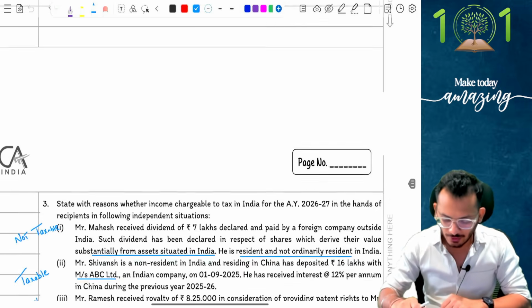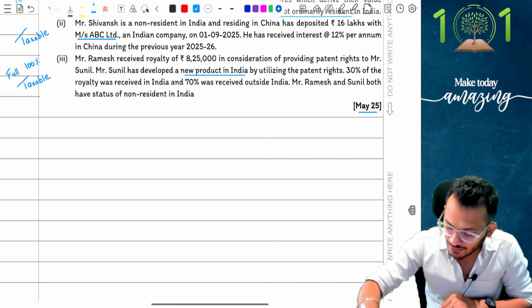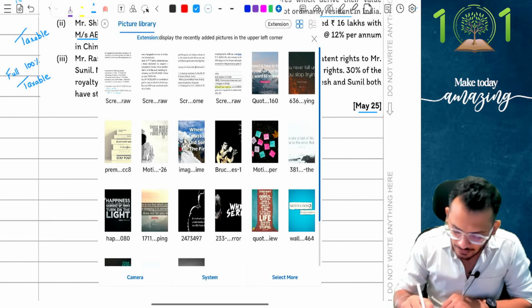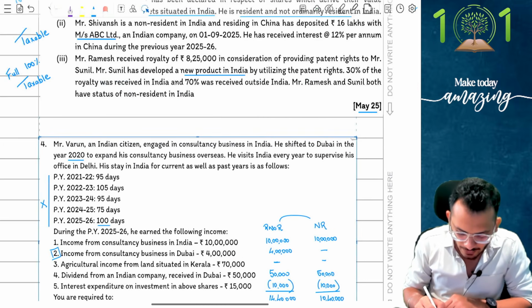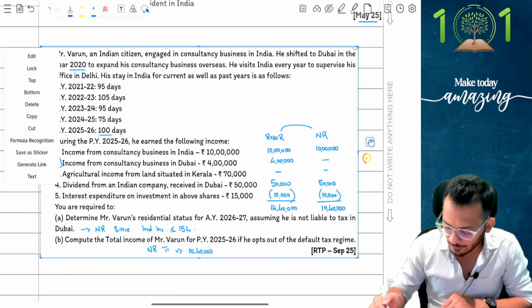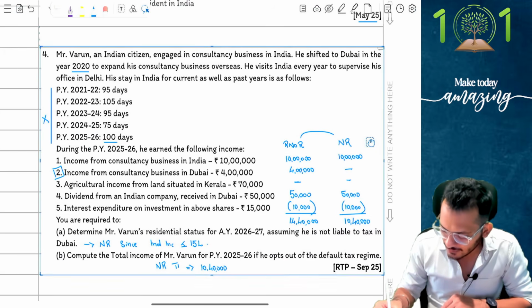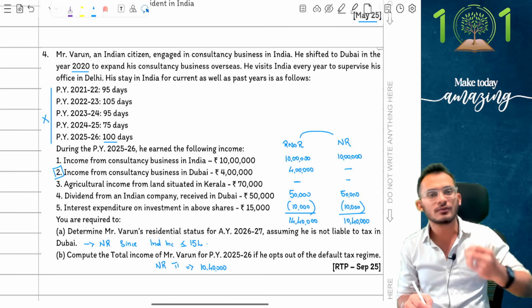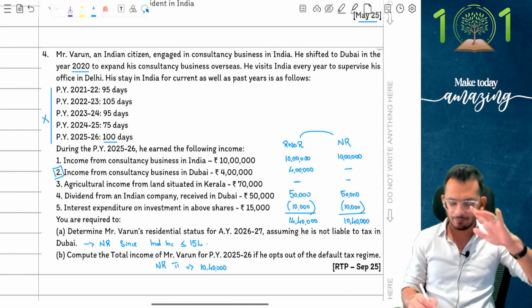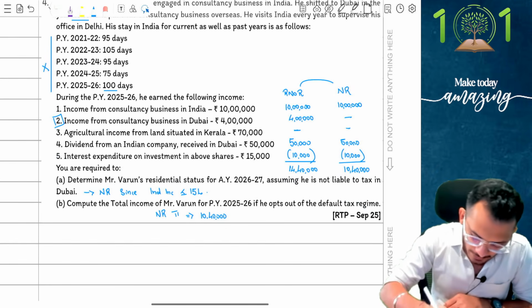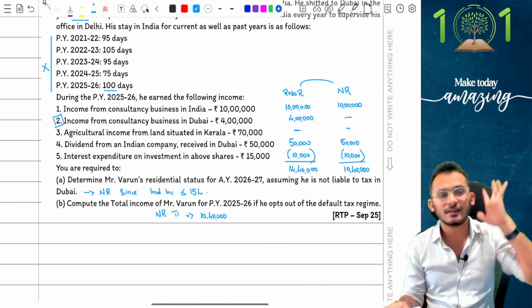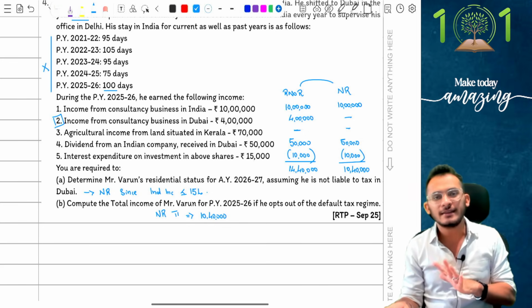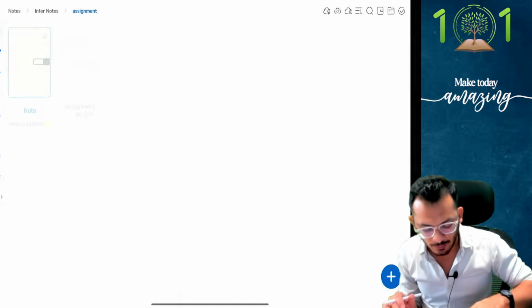Now, question number 2 alone, you have to make an assumption, people. So to that extent, you may have a difference of opinion. Adjustment number 2 may have a different answer. But regardless of how you look at it, whether you take that number or you don't take that number, the answer would have remained the same. So I think this is more academic. It doesn't matter. You could have chosen to ignore it. So that is what I'm going to say. I think consultancy business is taxable. This is what the answer is going to be, and this is how the solution looks. Any difficulties here? Good enough to go? Very good. Let's proceed forward.